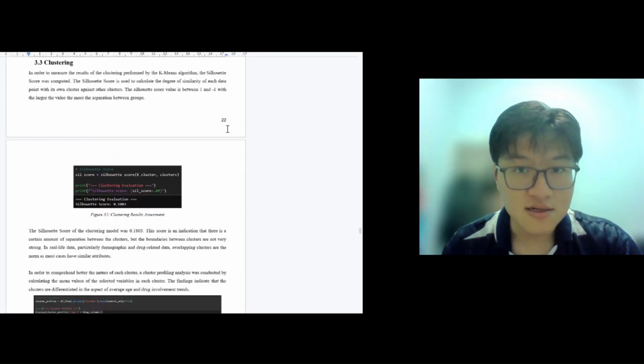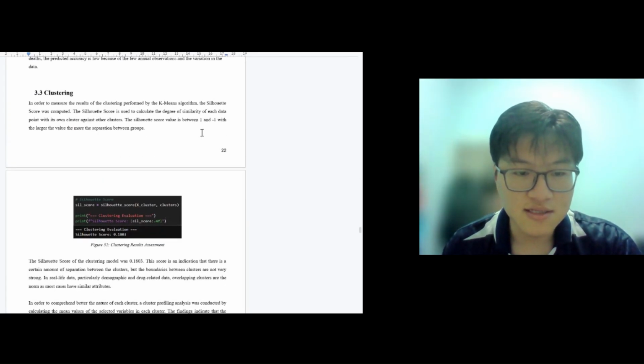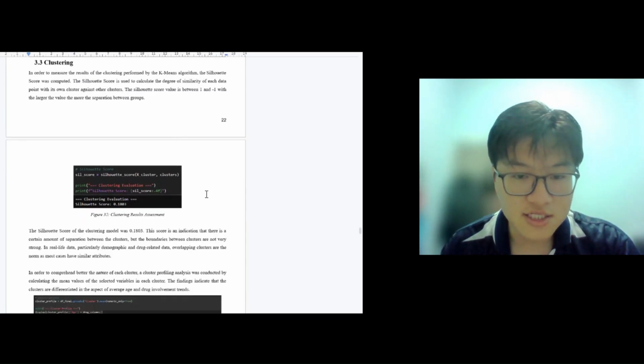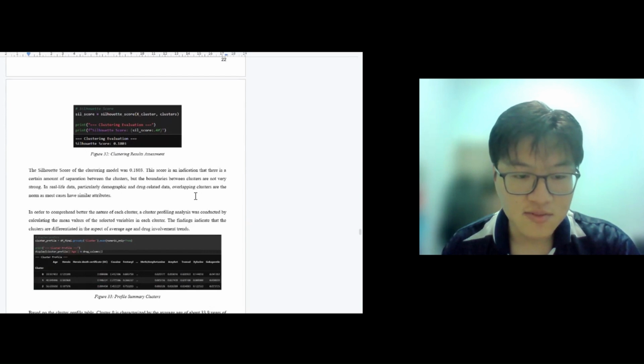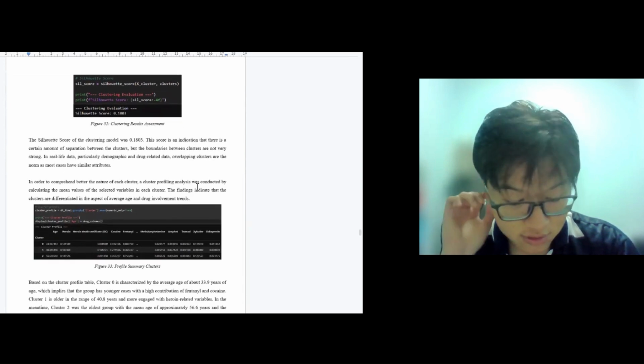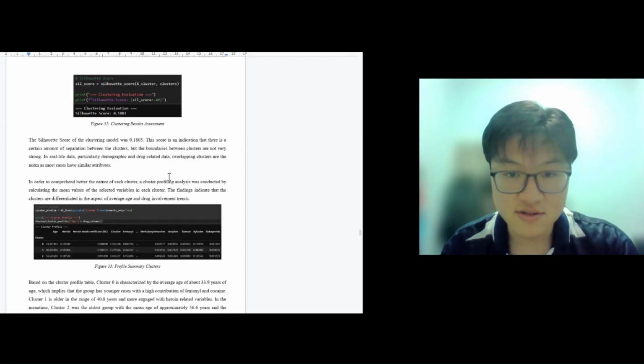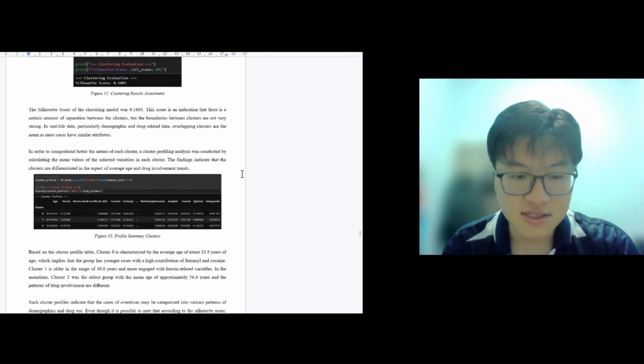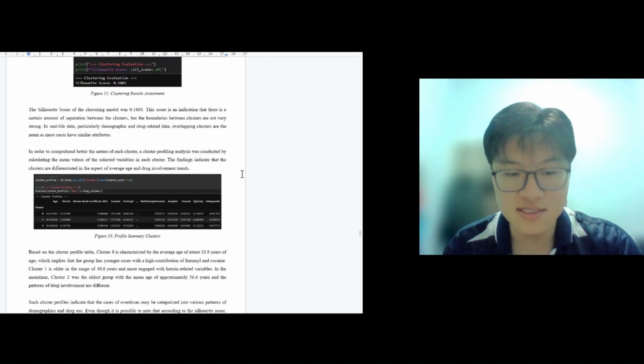To evaluate the clustering quality, we calculate the Silhouette score, which measures how well each data point fits within its cluster compared to other clusters. The clustering model produced a Silhouette score of around 0.18, which indicates that the clusters have some separation but are not extremely distinct. This is common in real-world datasets where many cases share similar characteristics.